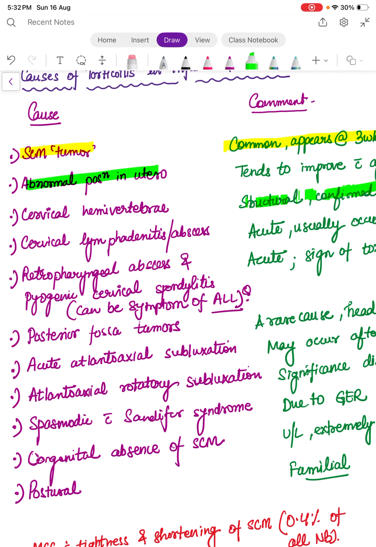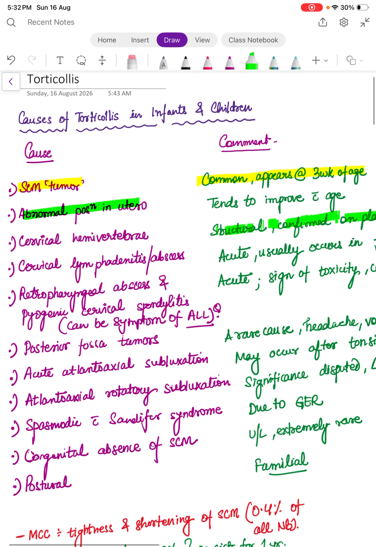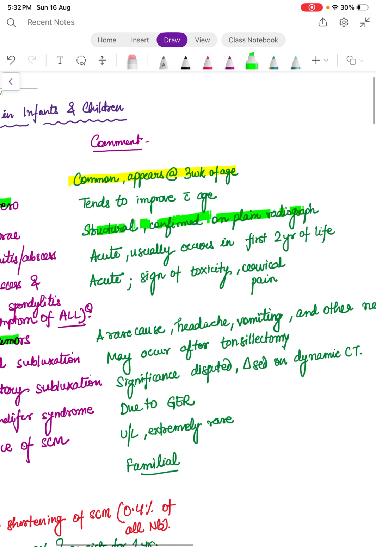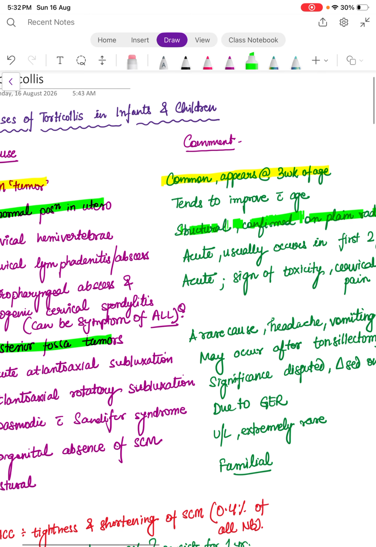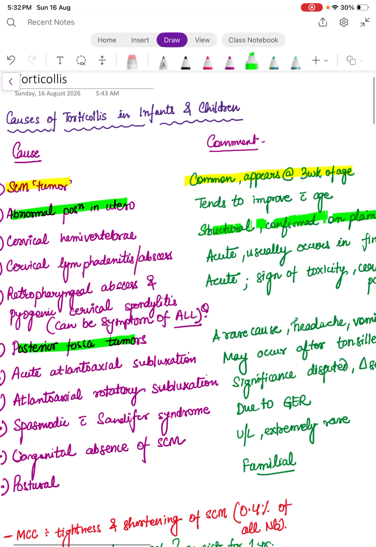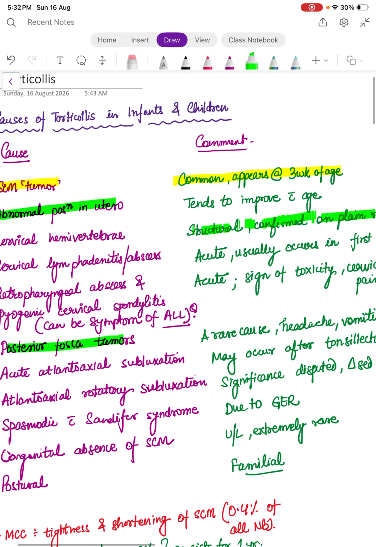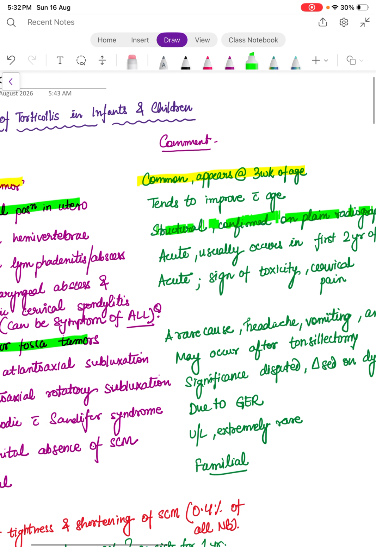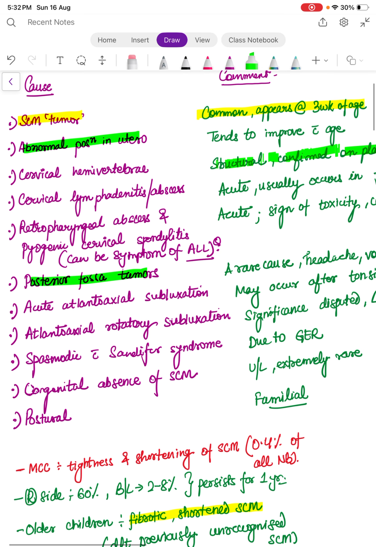Then posterior fossa tumors. So in cases of posterior fossa tumor it will be there, but it will be a rare cause, and the associated headache and vomiting will be there along with other neurological signs. Then one thing is because of the Roche position in the tonsillectomy, there can be acute atlantoaxial subluxation, so that can occur. Then atlantoaxial rotatory subluxation, it is usually seen on dynamic CT